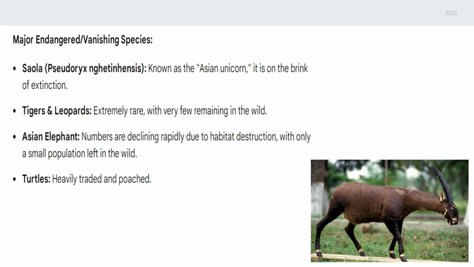Some major endangered species include the Saola or Asian unicorn, which is on the brink of extinction. Tigers and leopards are extremely rare, and Asian elephant numbers are declining due to habitat destruction. Also, turtles are heavily traded and poached.